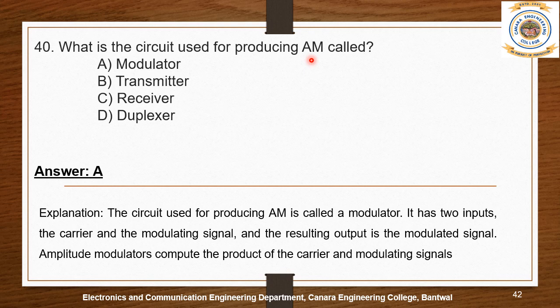So if you want to produce amplitude modulation, we need two signals: the carrier signal and the information signal or message signal. Amplitude modulation is equal to the product of the input signals. The input signals are the message signal m(t) and the carrier signal c(t). So here the answer is A, modulator.